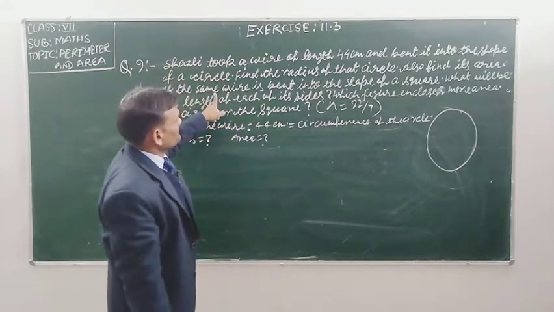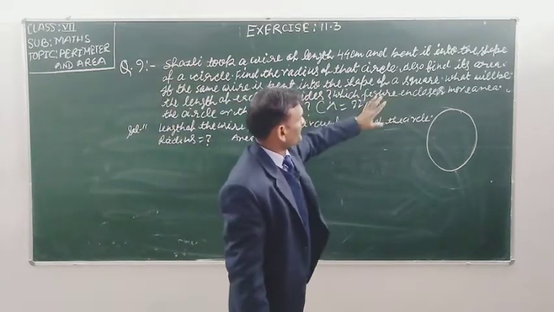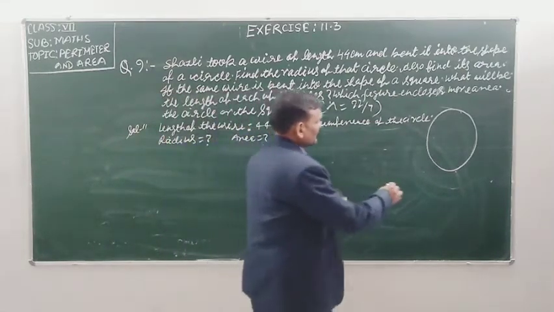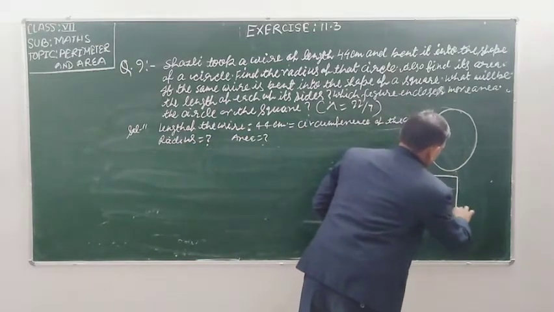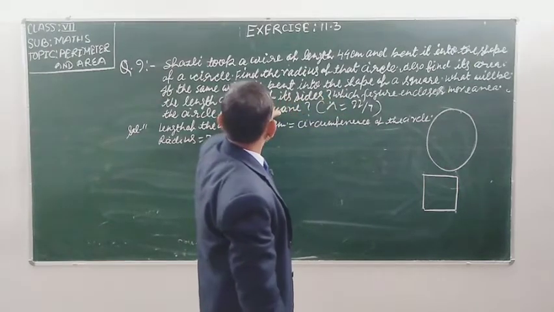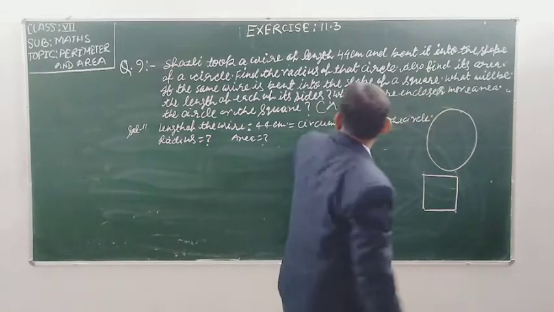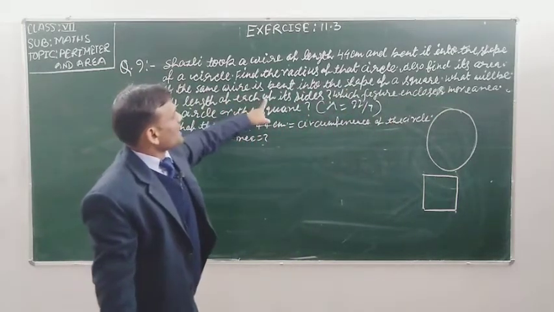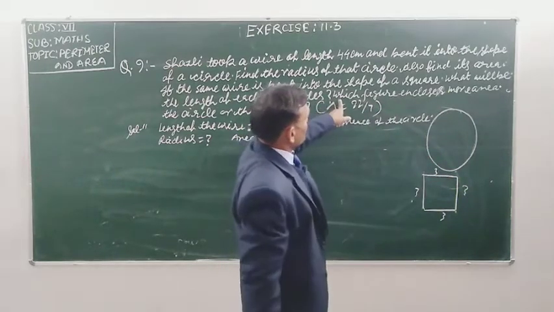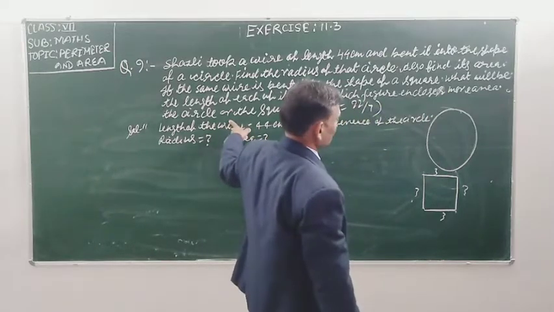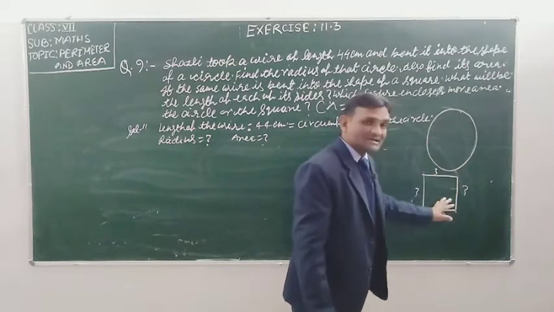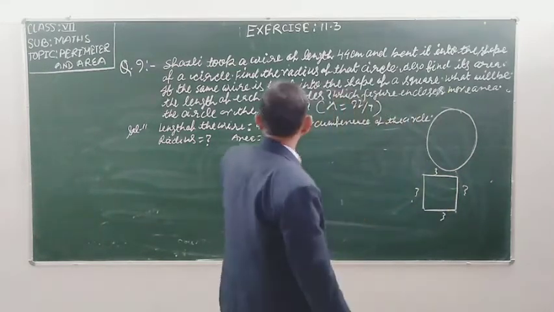If the same wire, the wire of 44 centimeter length, is bent, what is made? A square is made. The question is asking me: bent into the shape of a square, what will be the length of each of its side? What will be the side of the square? Which figure encloses more area? Does the circle have more area in comparison to the square, or does the square have more area in comparison to the circle? The question is asking me.